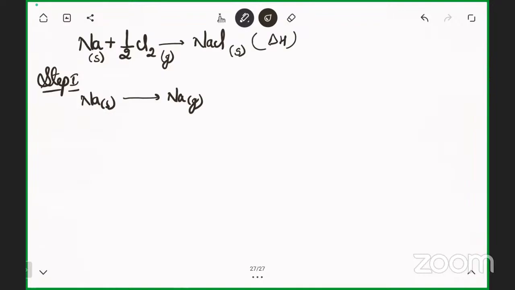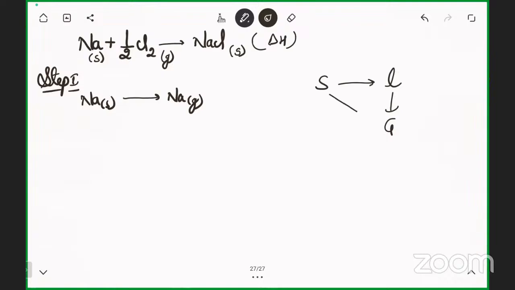Solid converting into gas, anyone know? That is sublimation. Okay, before this, just tell me something. Solid is converting into liquid, what is it known as? Melting. And liquid is converting into gas? Evaporation, you can say vaporization.